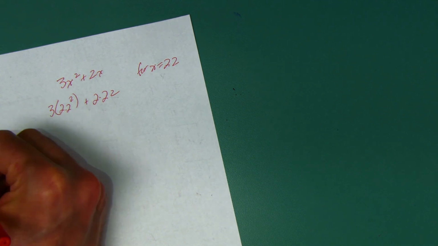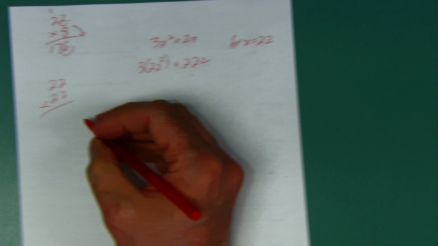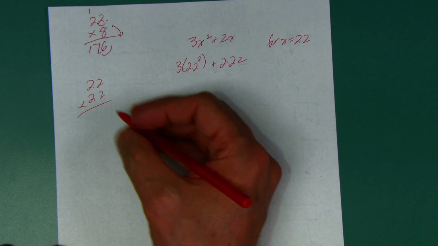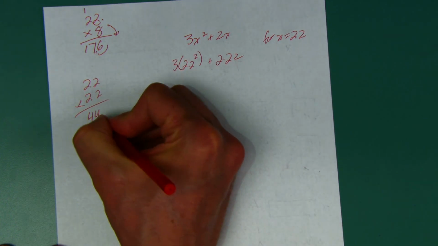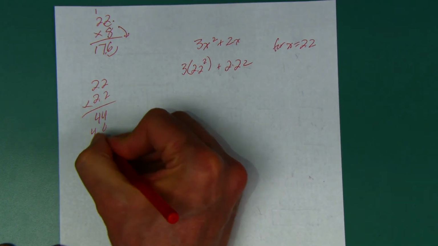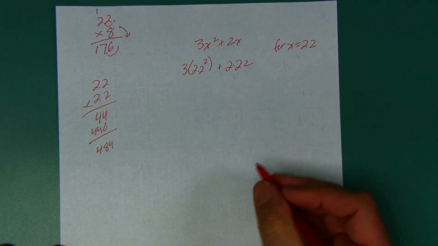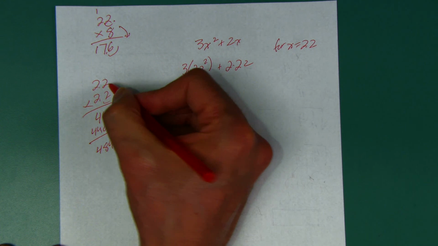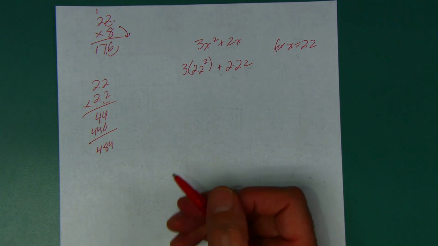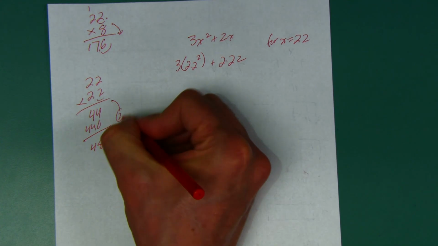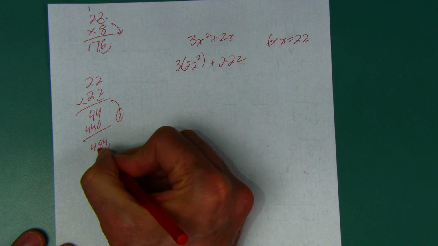2.2 times 2.2 is like 22 times 22, right? Pretend there's no decimal. 2 times 22 is 44. Put a placeholder. 2 times 2 is 24. So 484. But I had to move this over once and this over once to pretend those were 22s instead of 2.2. So that's 2 spots I got to go back in my answer.